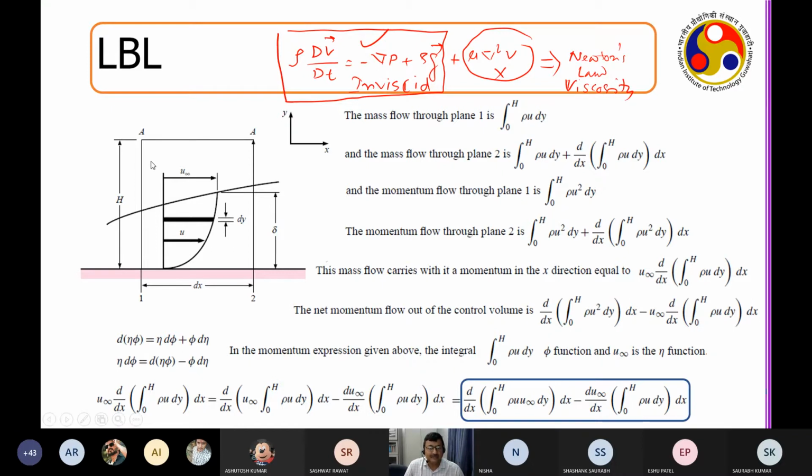And there, the breakthrough calculation was done by Ludwig Prandtl. He's a German scientist, German technologist, who could really give the first analysis of this. What should be the thickness of the boundary layer? What should be the profile of the boundary layer? Now, moment you know the thickness of the profile, you know what will be the stress, you know what will be the forces, you know what will be the losses.